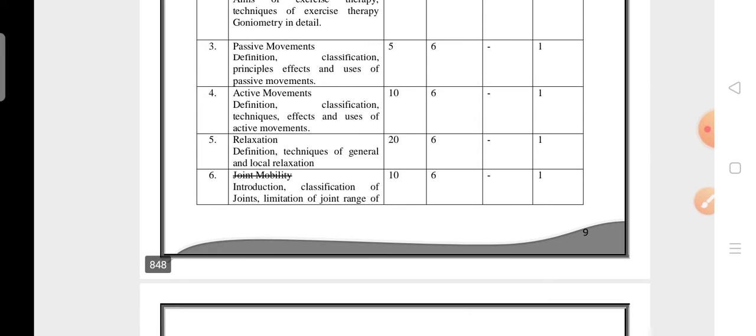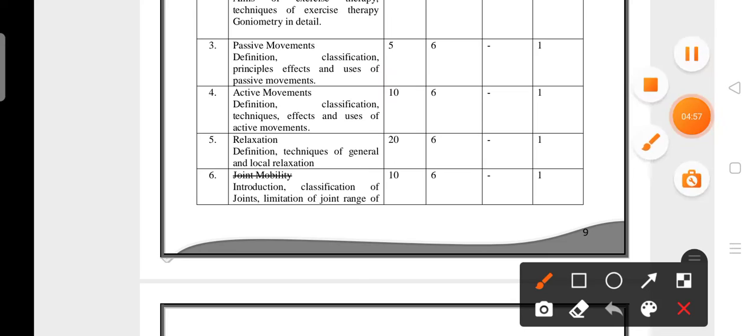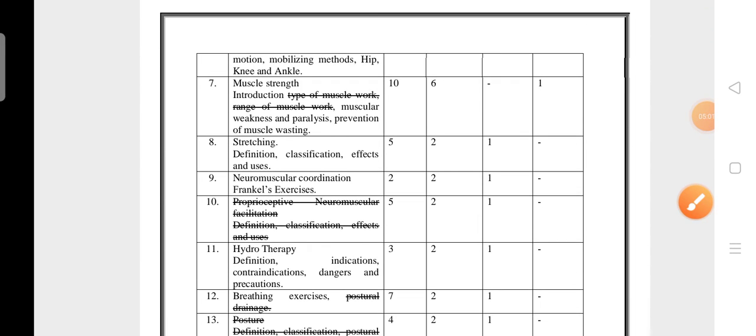Okay, here serial number 6, joint mobility, is deleted. Okay, so here joint mobility is deleted. Next coming to the, see here, so many topics are deleted in the third paper.